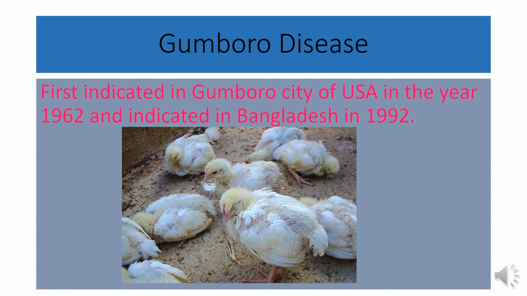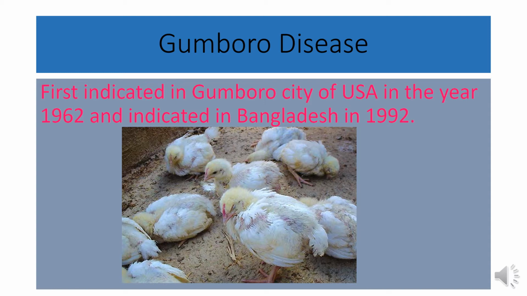Symptoms. In this image you can see some symptoms of Gumboro disease. That is, their excreta spreads too much bad smell and they avoid food. Shivering is seen in the body. Affected hen lies on the ground. Blood and slippery materials come out from the excreta. They die because of water loss.